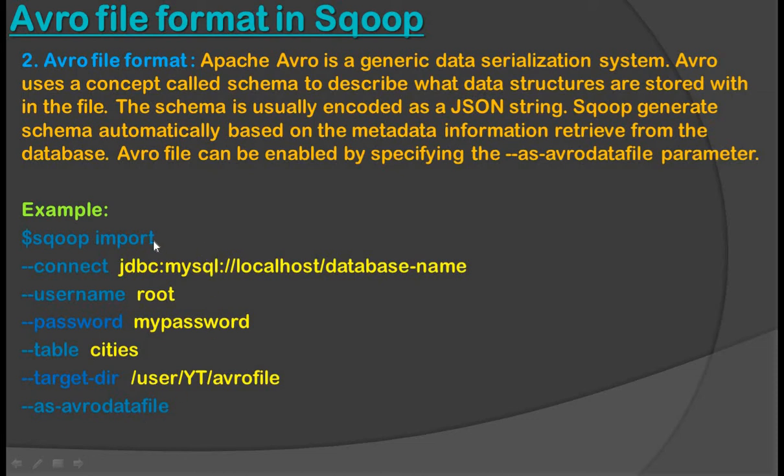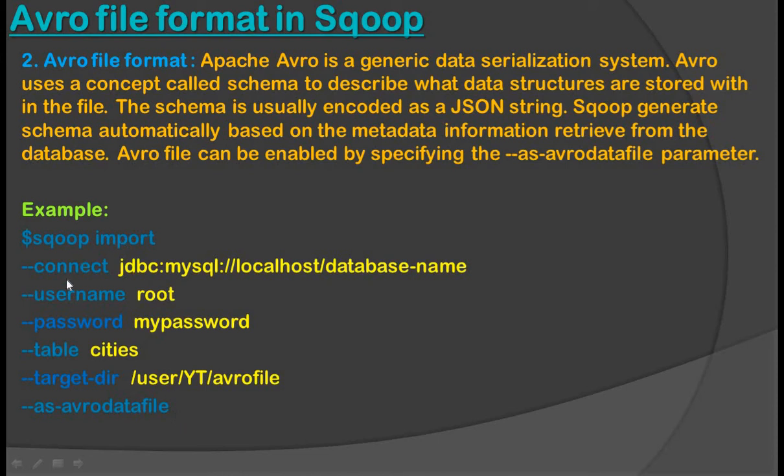So when we execute this command: sqoop import --connect jdbc:mysql://localhost/ and here is the DB name, --username root, and you can put your username, --password my password, you can put your password, --table and I mention here the cities table, --target-dir the path of the file where we want to import data, and --as-avrodatafile.